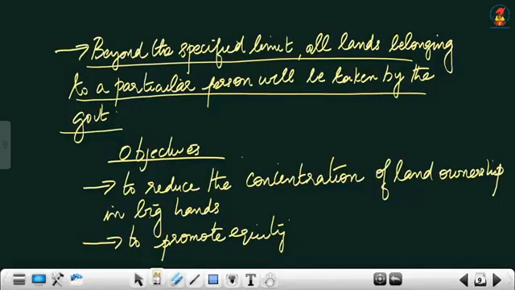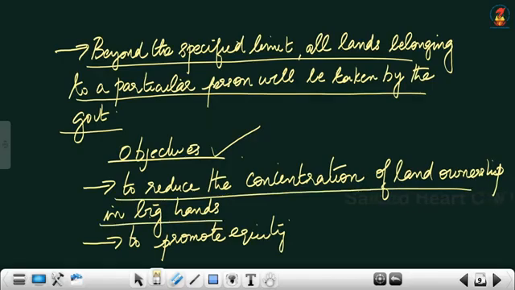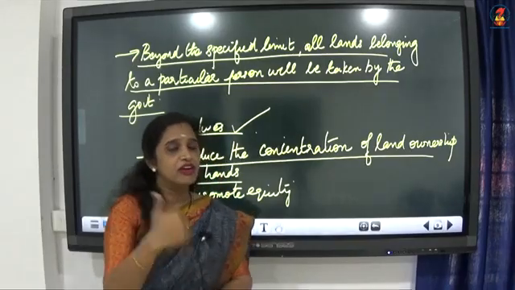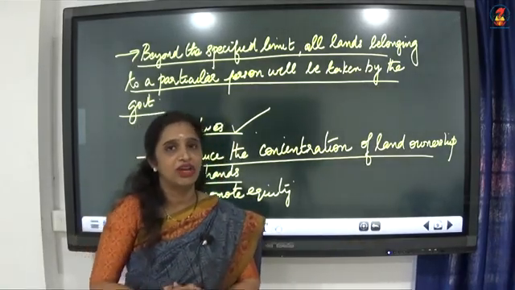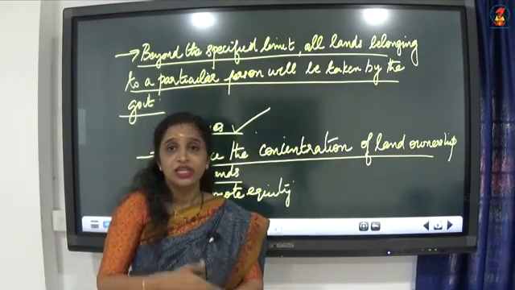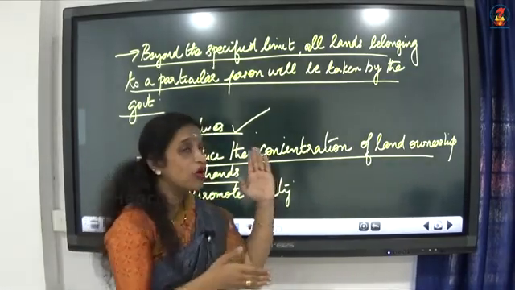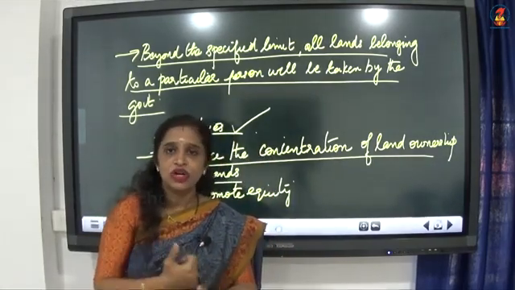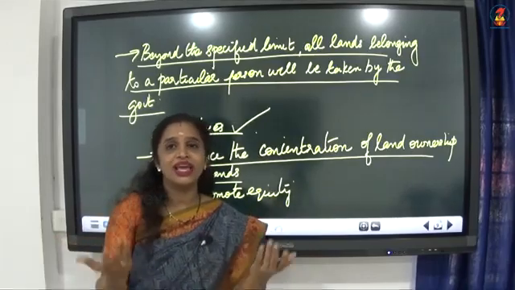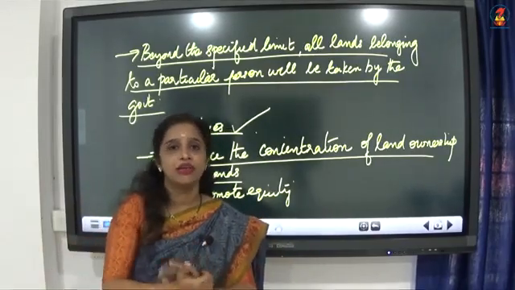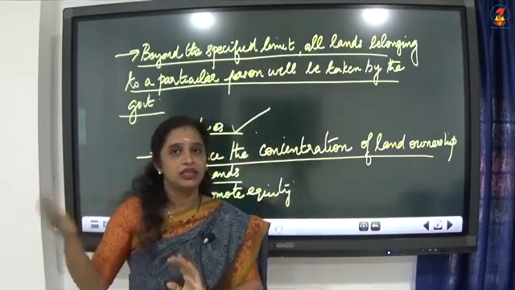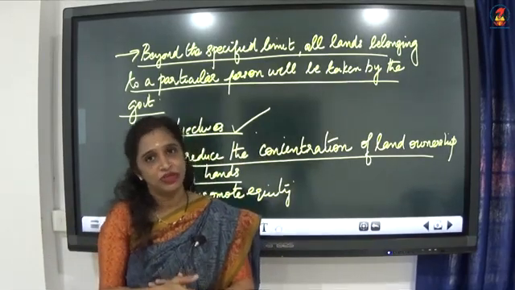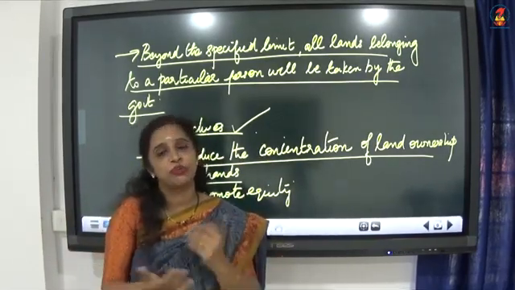Now, through this land ceiling, what was the main objective of the government? To reduce the concentration of land ownership in big hands. Why did the government take away the huge area of land from the landowners? In order to avoid the concentration of land in a few hands. Otherwise, what will happen? The big area of land will belong to only certain people and others will have only small plots of land. There will not be any equity in the distribution of land.